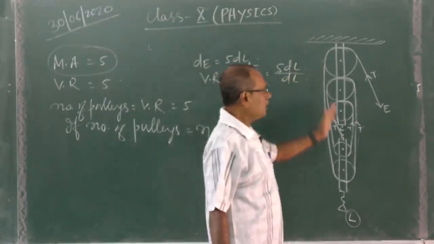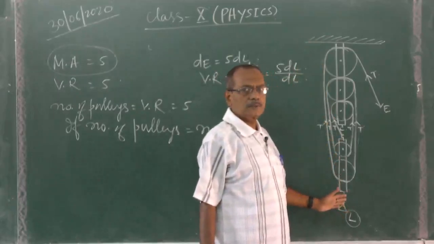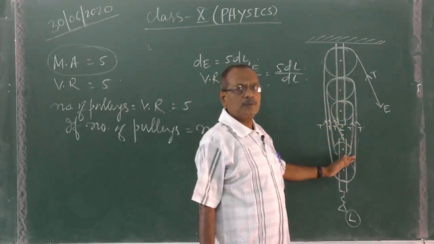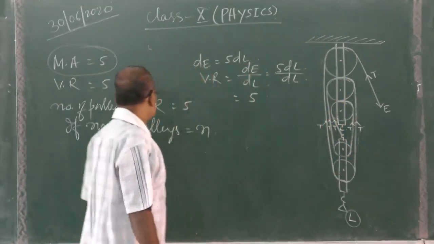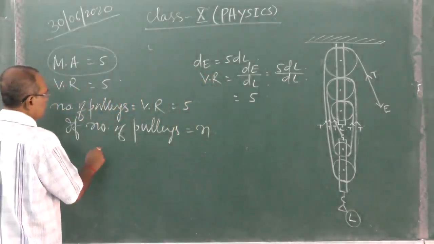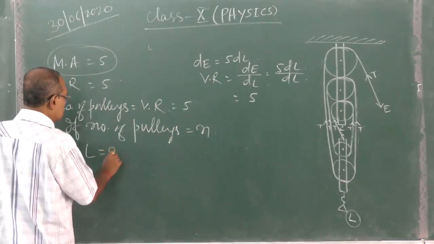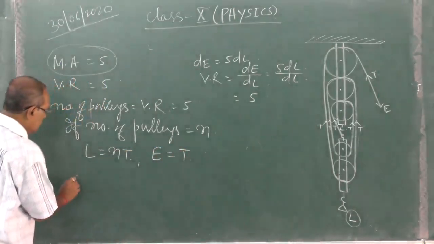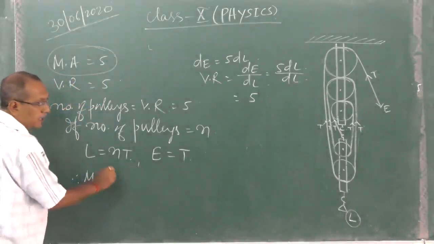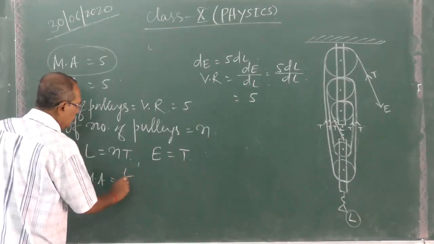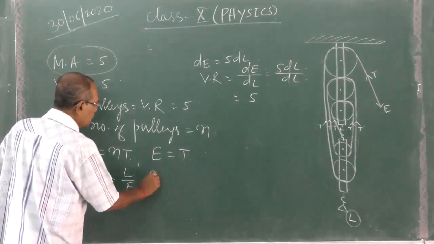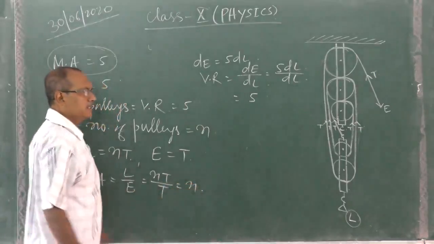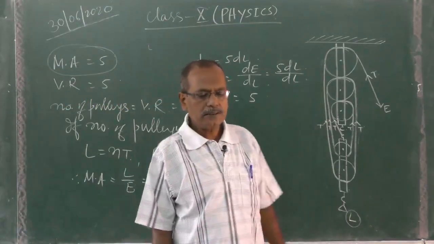Then there will be n number of pulleys. Number of fixed pulleys plus number of movable pulleys will be equal to n. So then L is equal to N into T. Effort is equal to only T. Therefore mechanical advantage for the ideal case, MA = L by E, that is equal to NT by T, that is equal to N. But in actual practice it will be less than N.